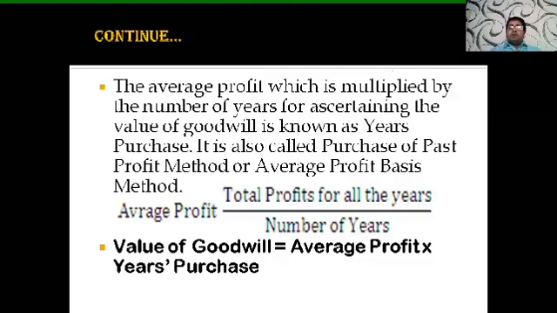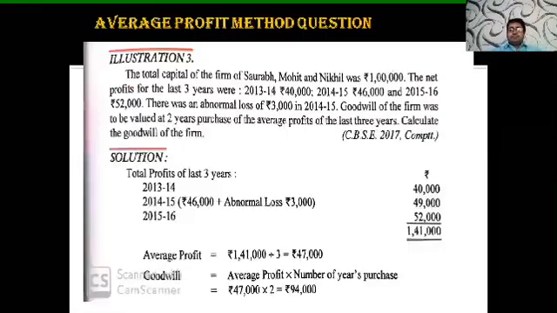Now I have given the formula. Average profit is the total profit of all years divided by the number of years. And the value of goodwill is equal to average profit multiplied by the years purchase. We are going with one example after this slide.